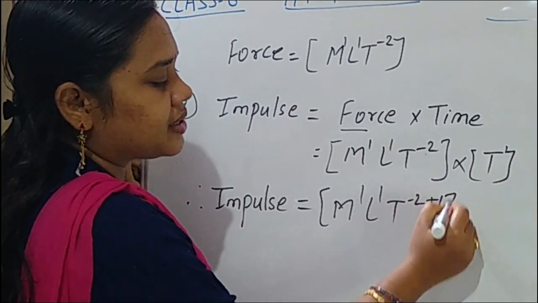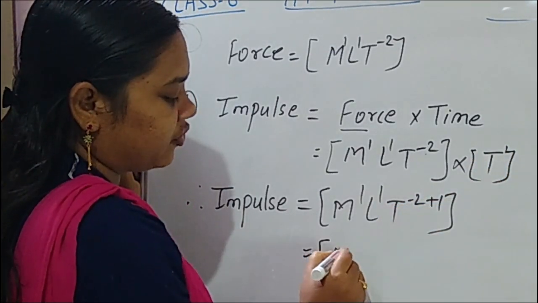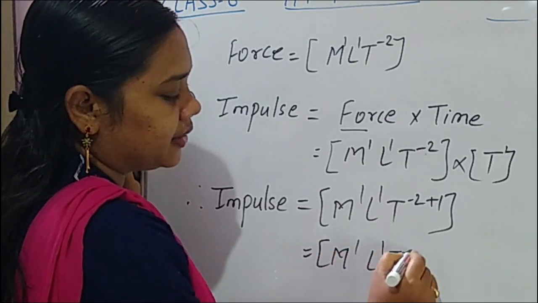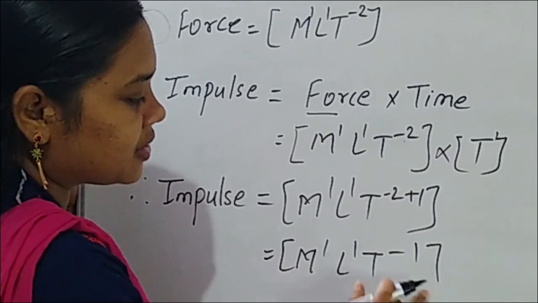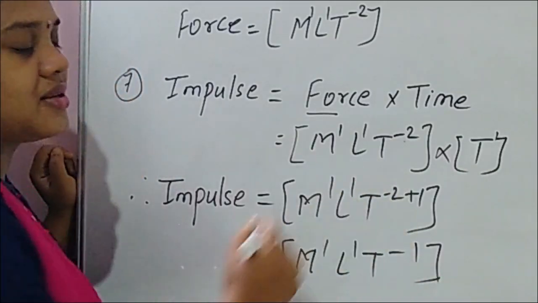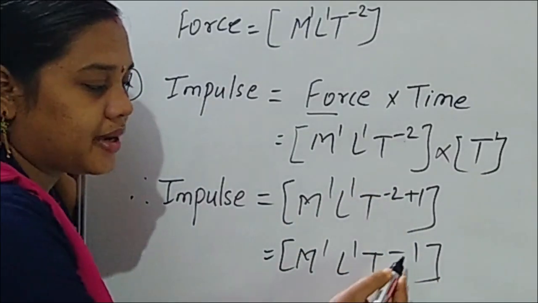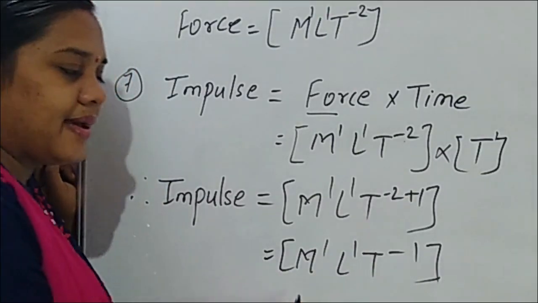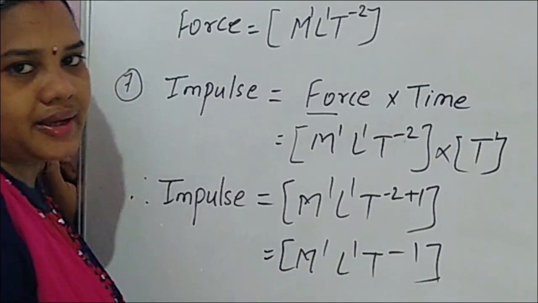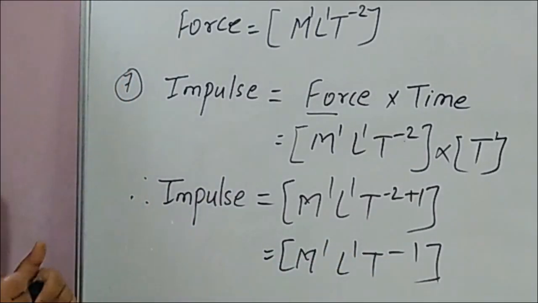Minus 2 plus 1 is minus 1. So the dimensional formula for impulse is M1 L1 T minus 1. Clear? Write down.